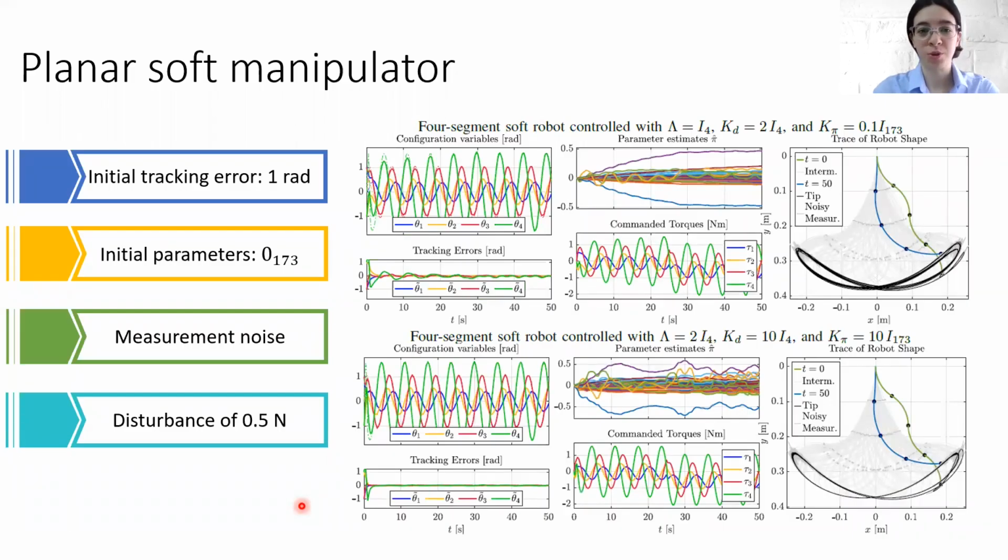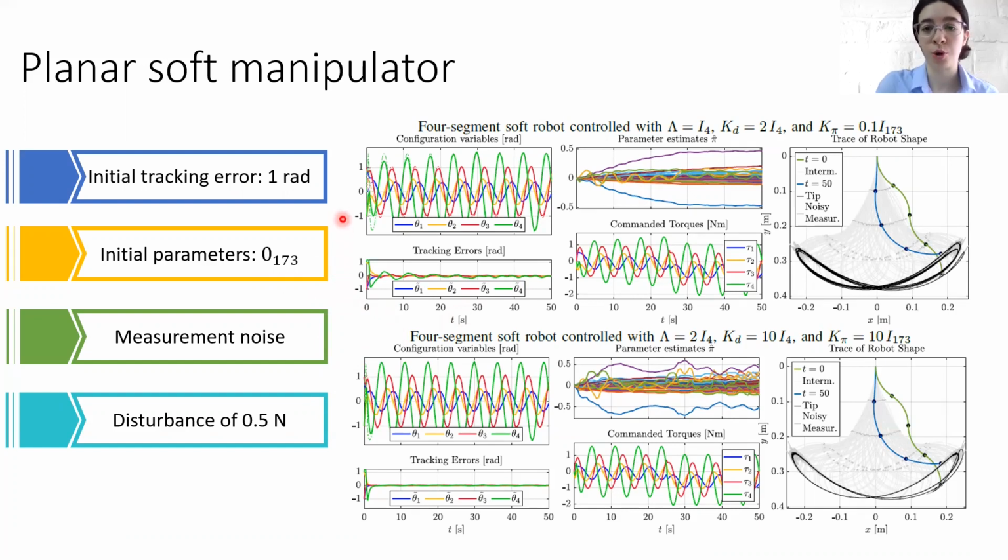Okay, let us now proceed to the results. We really wanted to test the boundaries of the adaptive control when applied on a soft robot. So we started with applying adaptive control on a planar soft manipulator. And we assume that we have an initial tracking error equal to 1 radian. Then we assume that we have a complete lack of knowledge of the parameters of our system. Therefore, we set their initial value to 0. Then we include the measurement noise and the disturbance at around 25 seconds.